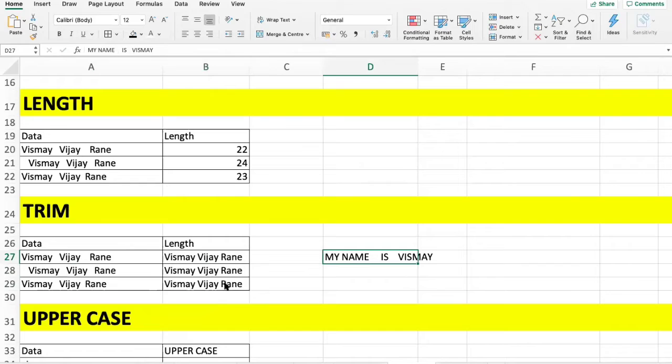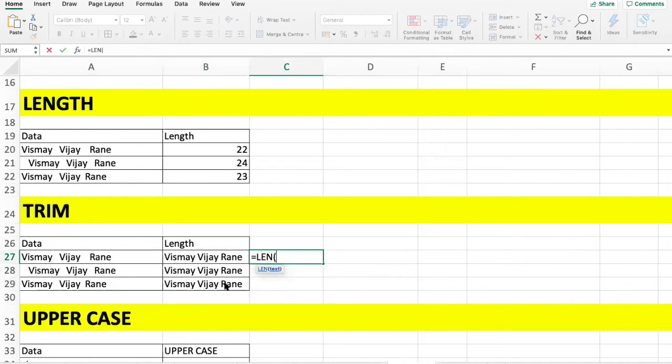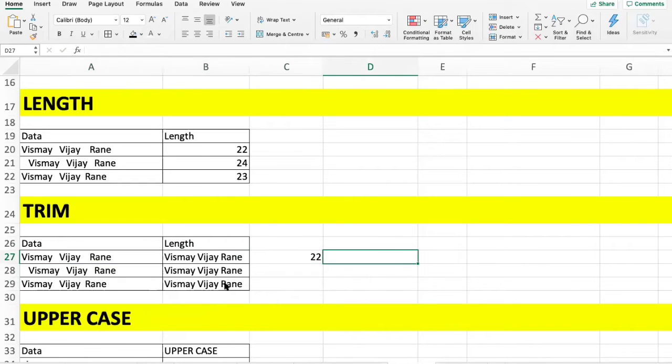Now let's see what the length was before and what the length is now after trimming the data. Okay, I'll just delete this. The length before trimming the data was 22 for this, and after trimming, let's see what the length is. After trimming, the length is 70. See, all the extra spaces and gaps in between the letters are gone. So the TRIM function is very useful when you want to delete extra spaces. I hope it is clear.